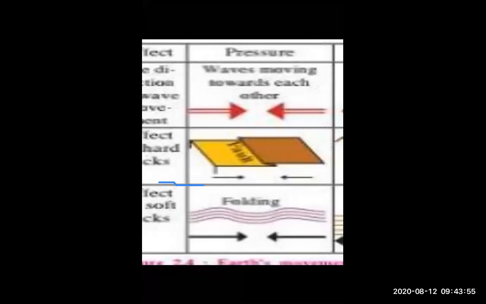Now we are talking about the directions of a wave movement. Just look at this. First is pressure. What is meant by pressure? Whenever waves are moving toward each other, for example, this is the land, and inside that there are two waves. Whenever waves move toward each other, it is called pressure.